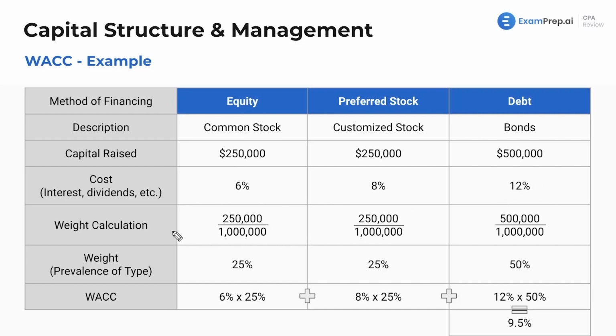In this case, you do have to find the weight, because the question will tell you, well, we raised $250,000 in equity, $250,000 in preferred stock, and $500,000 in bonds. Well, total value is $1 million, so 25%, 25%, 50%. Same percentages as the student example. And as we mentioned, our formula is the cost times the weight, and cost times the weight. Total here is going to have a WACC of 9.5%.